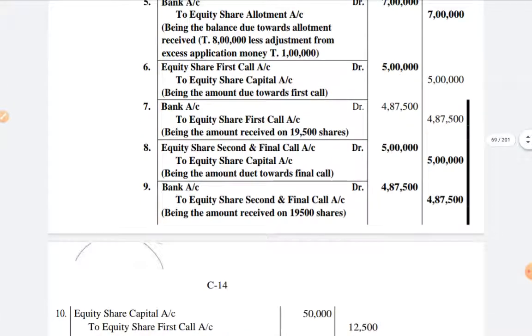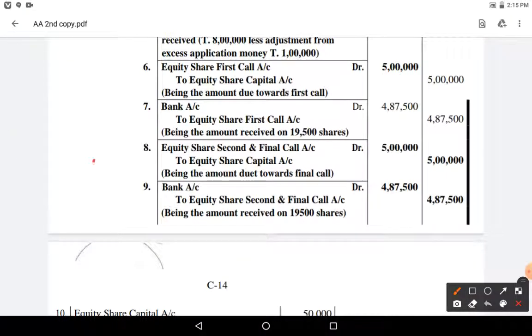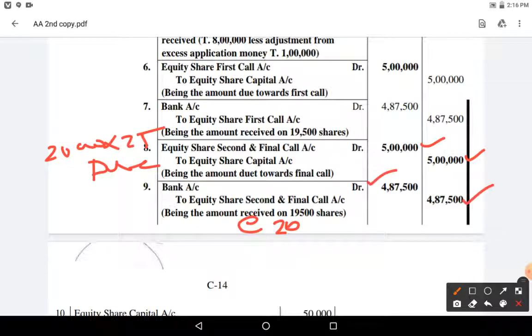Next, equity share final, second and final call. This is the due entry, similar to earlier. 20,000 shares at 25 rupees each, 5 lakhs due, 5 lakhs due entry. Out of this, 19,500 shares at 20 rupees each, 4,87,000 we have received.